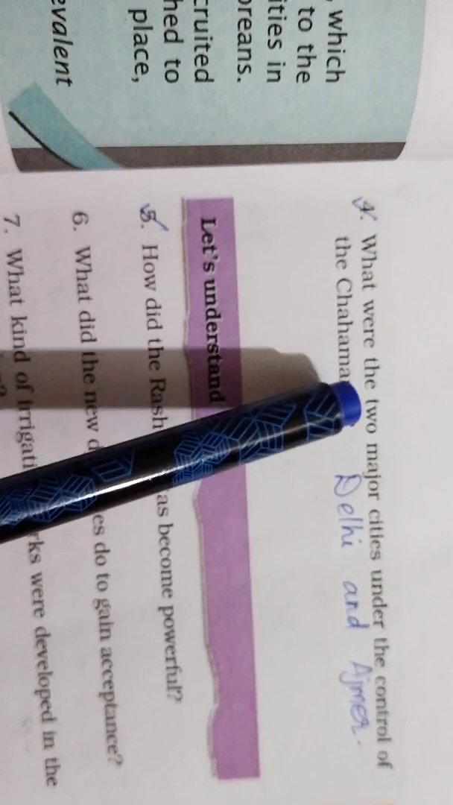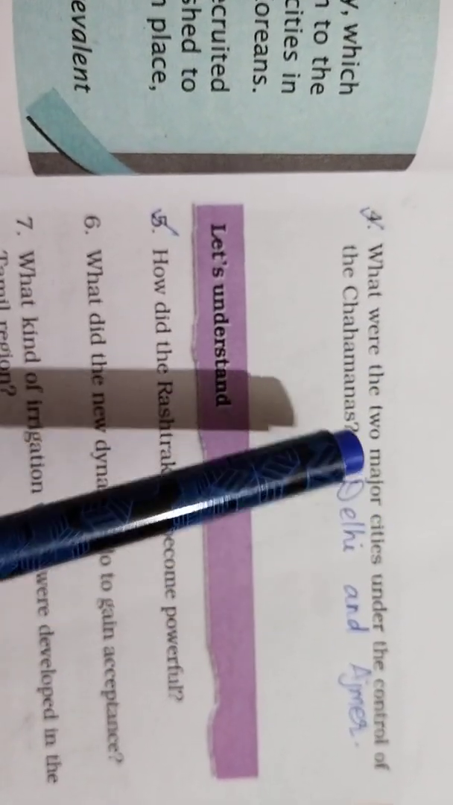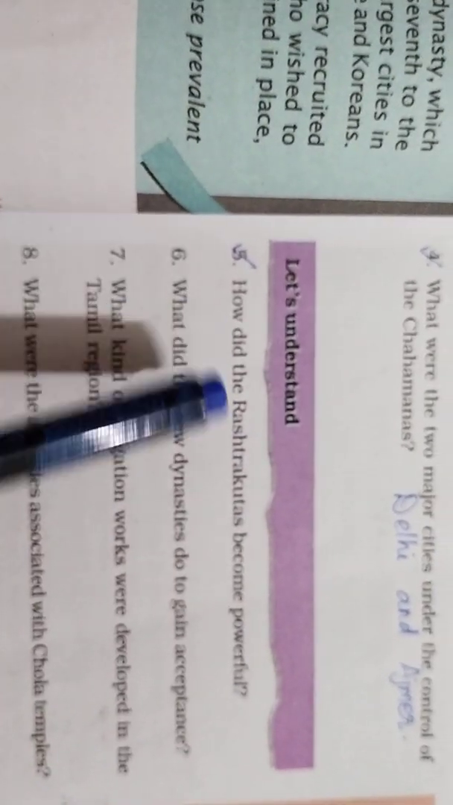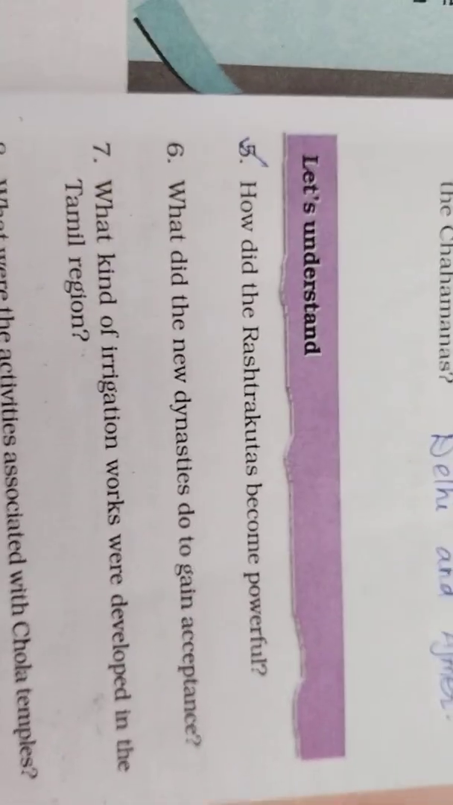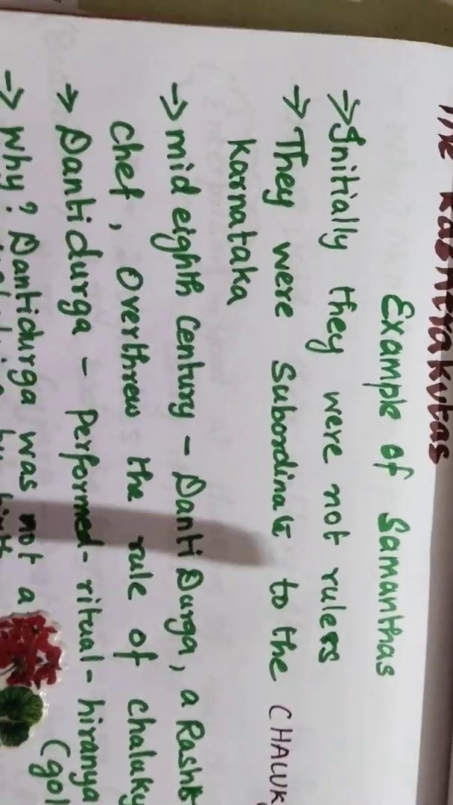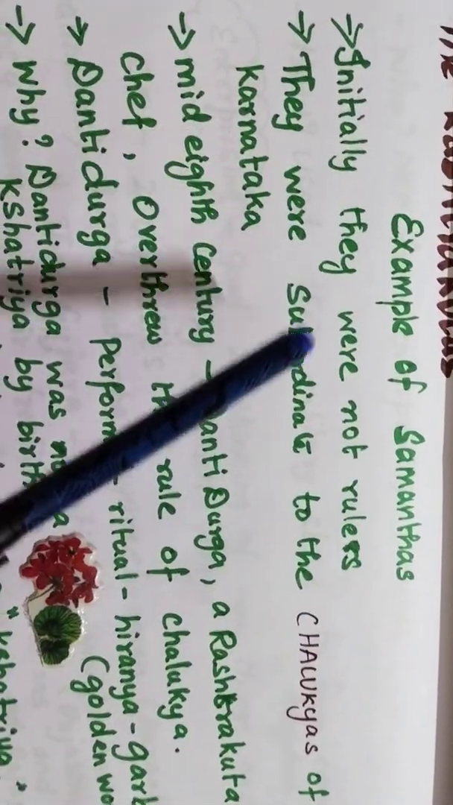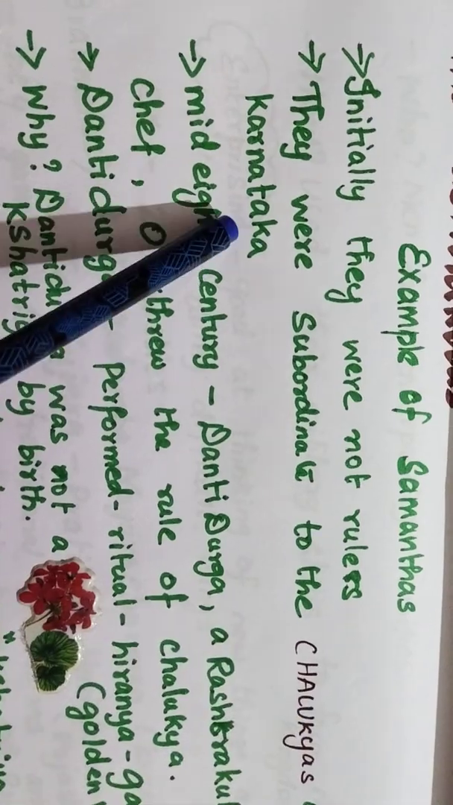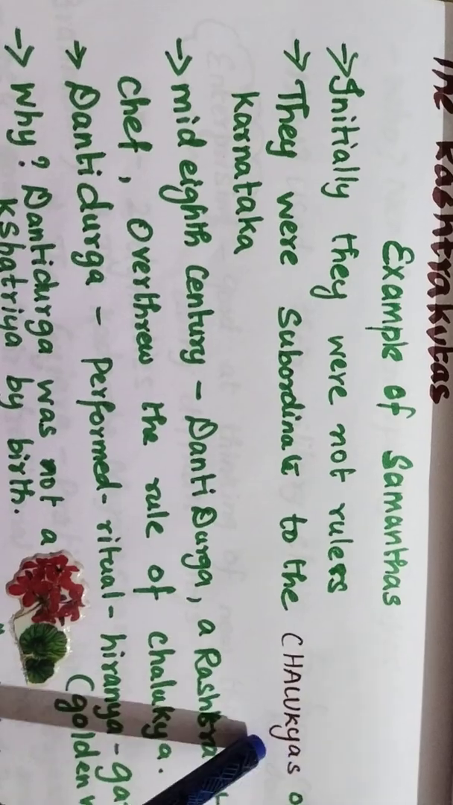Then, what were the two major cities under the control of the Chahamanas? Delhi and Ajmer. Then, how did the Rashtrakutas become powerful? We all know that. I have already given notes for you to learn. Here you can see the Rashtrakutas are an example of Samantas. Initially they were not rulers, isn't it? They were subordinate to the Chalukyas of Karnataka. I told you they were all subordinate, meaning they were under the Chalukyas.